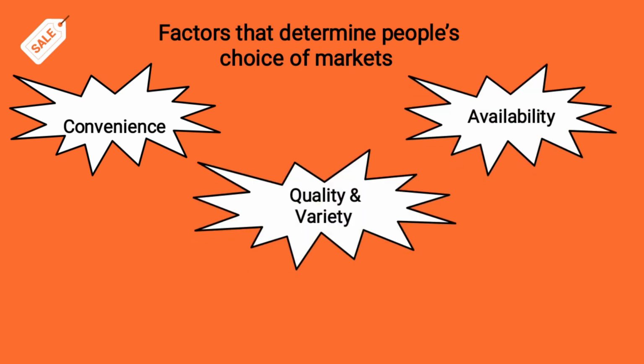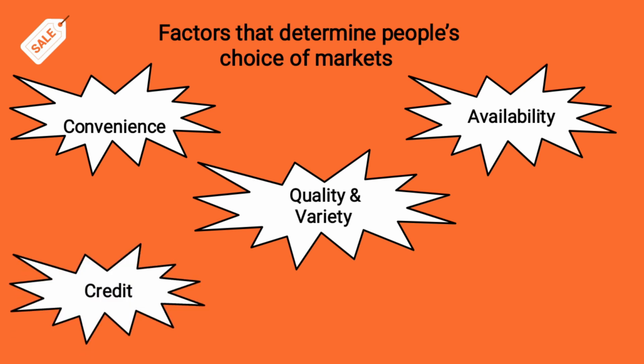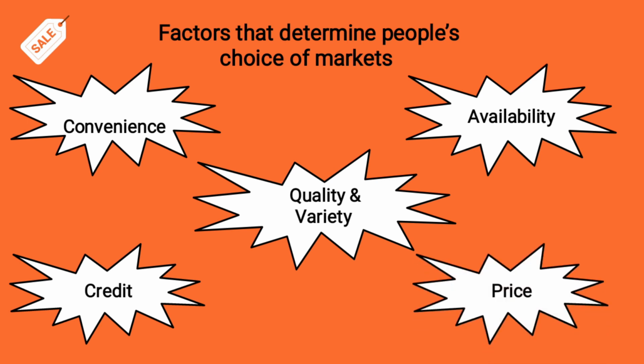The next is quality. Quality is also very important. For example, if you are buying a dress, it should last for 5 or 6 years. Then only you can say that it is a good product. And variety, different kinds of varieties must be there. And next is the credit. They must have some discounts or some price reduction. It should be a reasonable and economic price. So these are the factors that determine the markets.